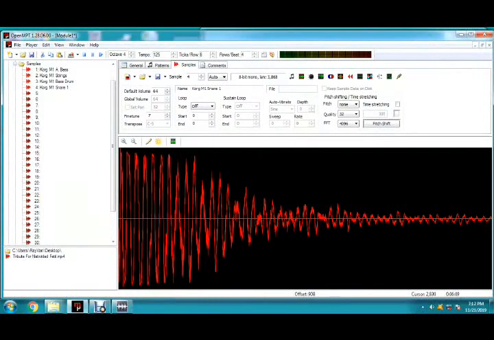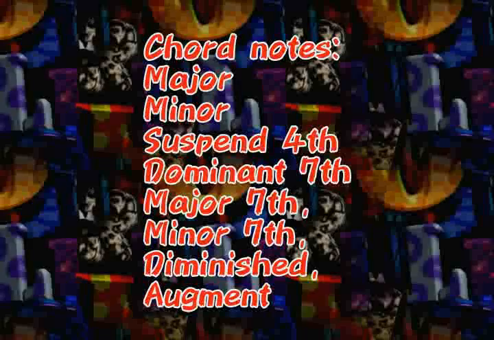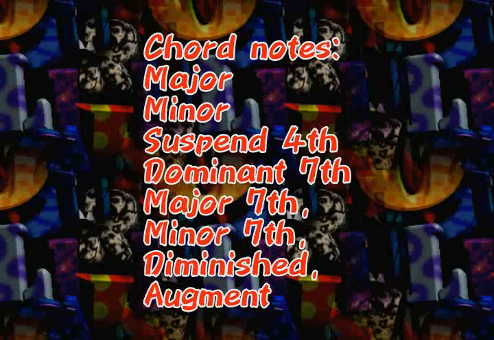Okay, and that was the first part of this video tutorial about the DIY Amiga samples with a melody. Now let's move on to the next part of the video tutorial, which is about the DIY Amiga chord samples. So what are the chord notes that I know? Major, minor, suspend 4, dominant 7, major 7, minor 7, diminished, augment, suspend second, or whatever you assign the note